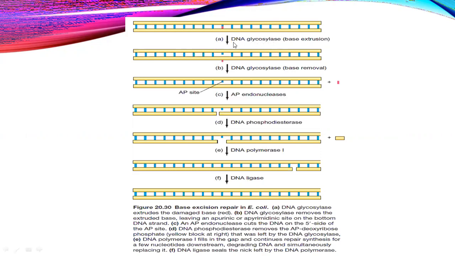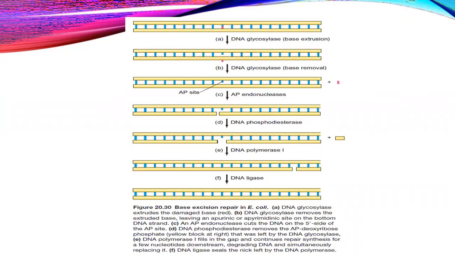Then what is the role of this DNA glycosylase enzyme? It removes the damaged nitrogen base only. So from the DNA, it removes the damaged nitrogen base, that means the purine and pyrimidine, that is A, T, G, C. So it will remove that base firstly. Then the process leads to the hanging out of that base from the DNA, that means the hydrogen bonds are removed. That's why the base is hanging out.